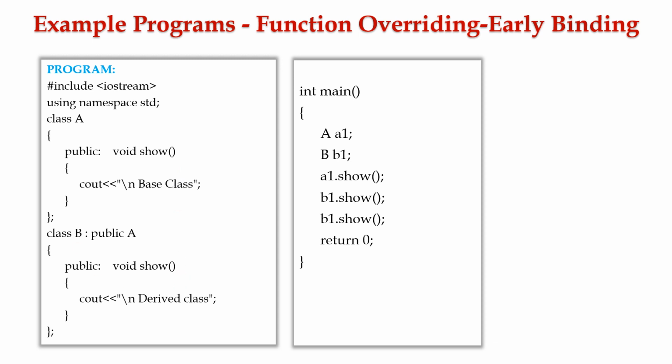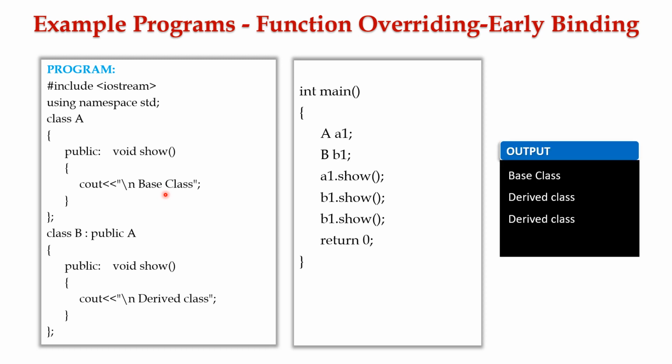Now let's see how the program gets executed. The execution starts from the main function. In the main function, we have declared the object A1 for class A. We have declared the object B1 for class B. Using class A object A1, we have accessed the show function. Now control moves to class A, executes the show function and displays the message base class to the user as shown in the output.